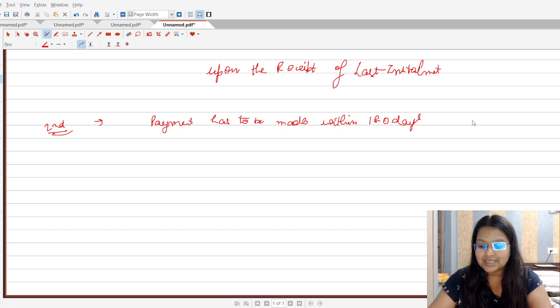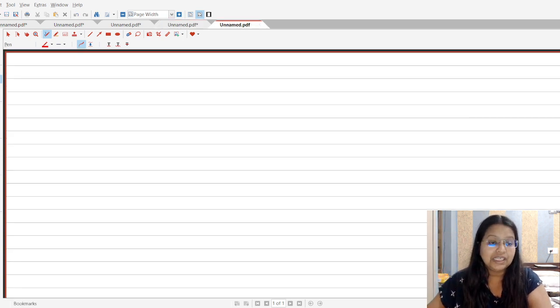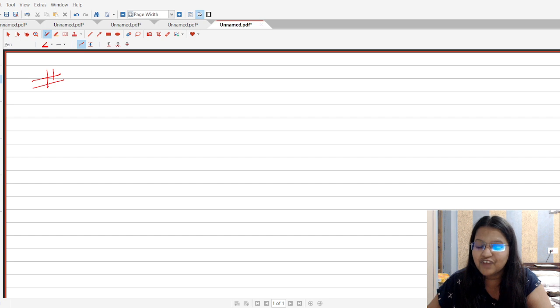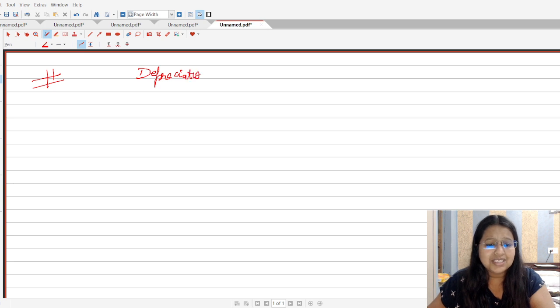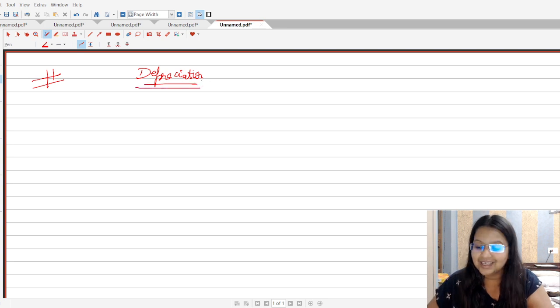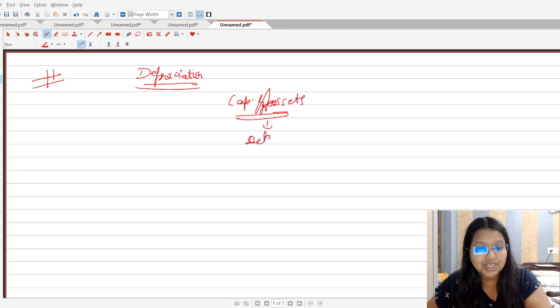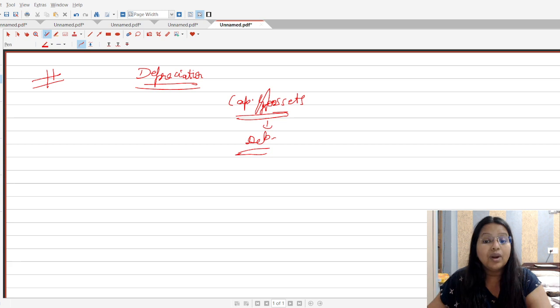Let's start it. Students, before starting section number 17, there is also one very important point, and that point is about depreciation. Now you might be thinking, depreciation is in section 32 of the Income Tax Act 1961. Definitely, but we are going to talk about GST here. Basically we are going to talk about capital goods. We all know that in the case of capital assets, we charge depreciation. The person is required to claim the depreciation on the GST part also.